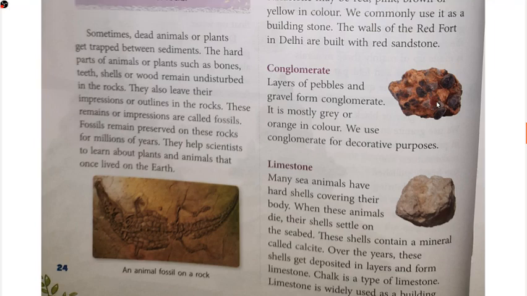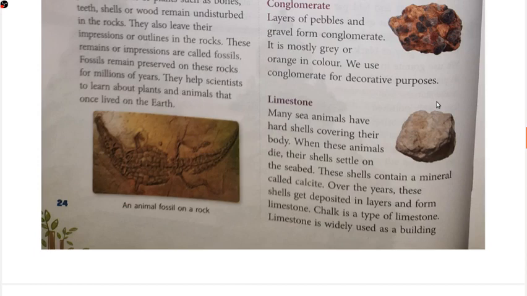Moving ahead, we have limestone, which is the most important one. Many sea animals have hard shell coverings on their body. When these animals die, their shells settle on the seabed.